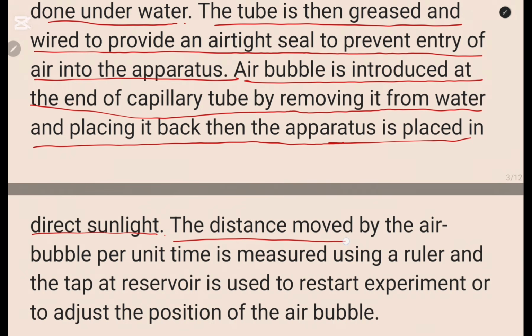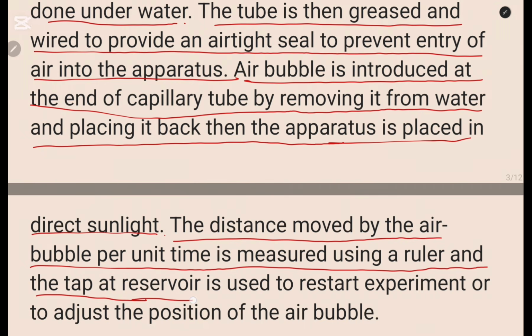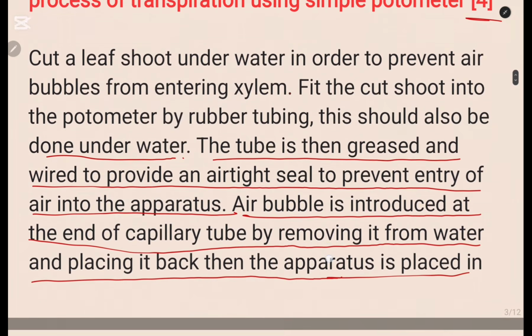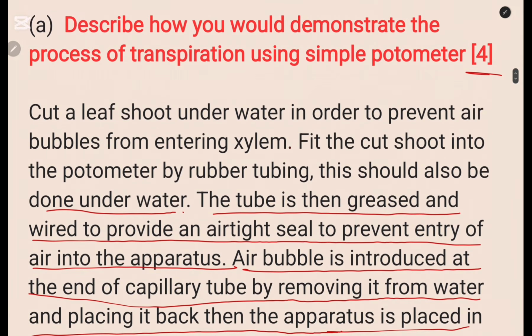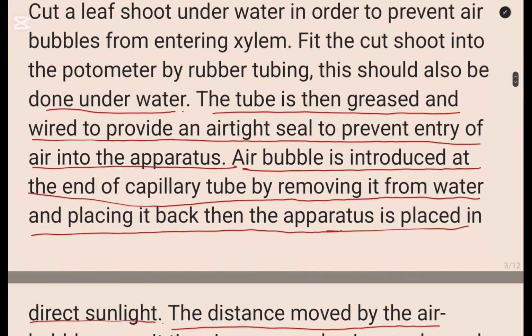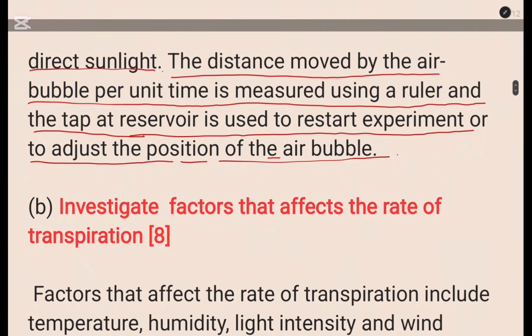The distance moved by the air bubble per unit time is measured using a ruler, and the tap at the reservoir is used to restart the experiment, to adjust the position of the air bubble. So the whole of this information is what you need to describe how you demonstrate the process of transpiration using the simple potometer. If you write this, you are assured of 4 marks.